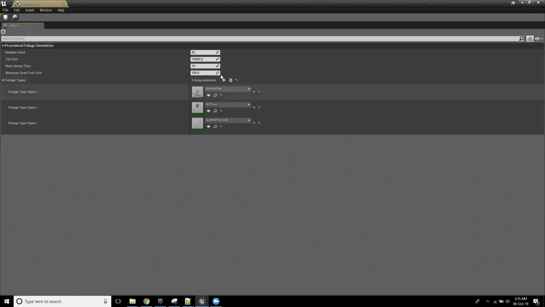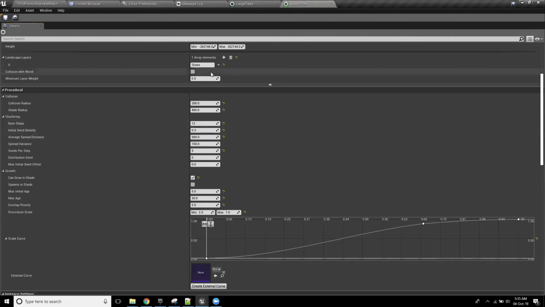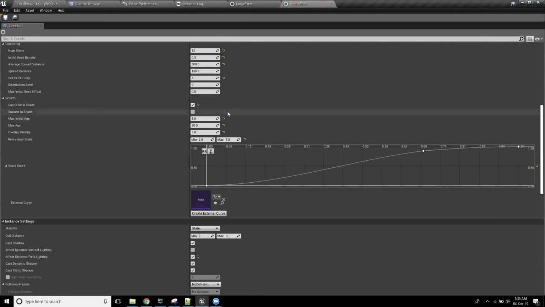You can literally set up, this procedural foliage system is looking for these 3 types of trees. And if I open each of these trees, it just has some rules that I've set up that say how much shade they cast, whether they can grow when they're in the shade, how many seeds they spread whenever they're not pollinating, seeding. What's the word here? God, you can tell I'm a nerd.